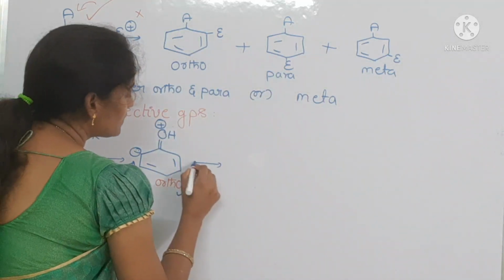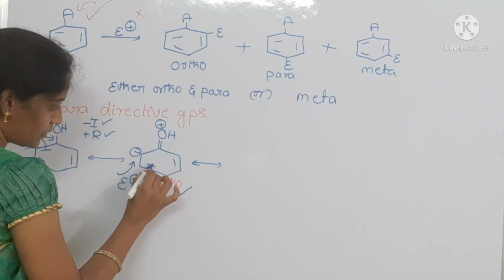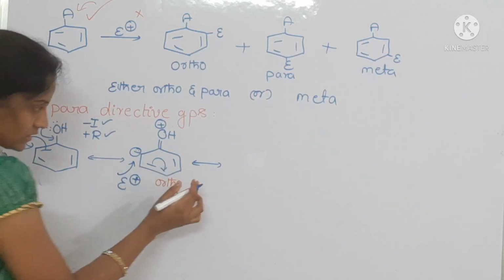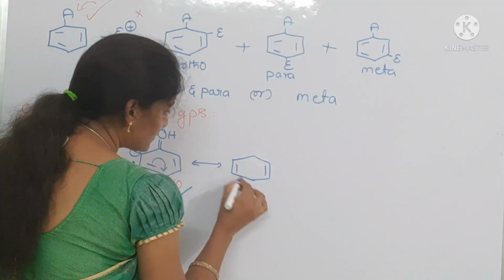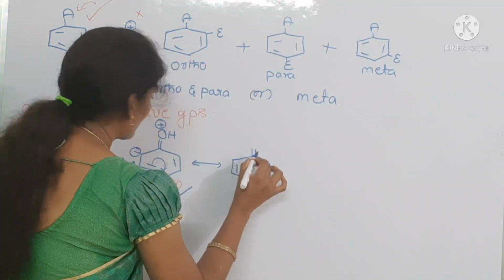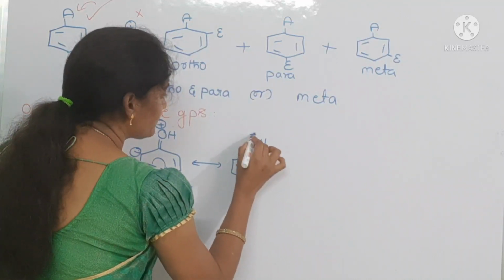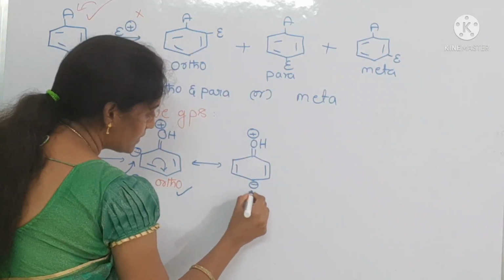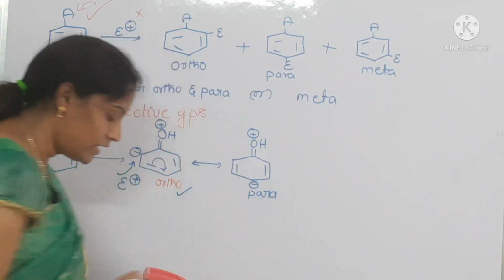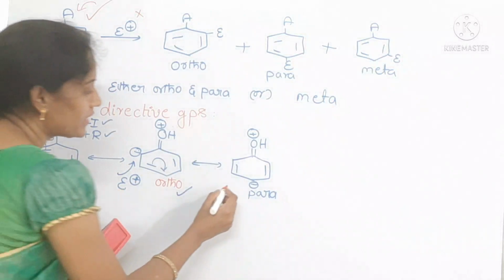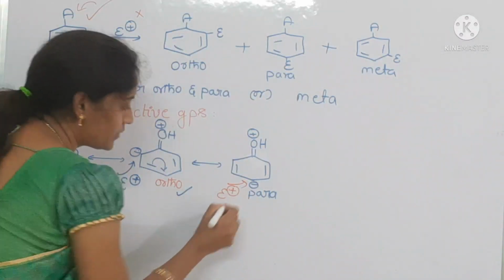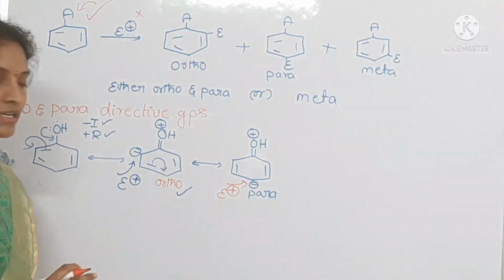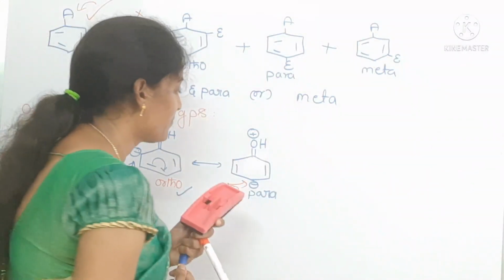Coming to another resonance structure, if this double bond goes towards another carbon atom, again a negative charge is generated at the para position. This is the para position. Is it possible for an electrophile to attack this place? Yes, it is possible, because it also has a negative charge or electron rich center.